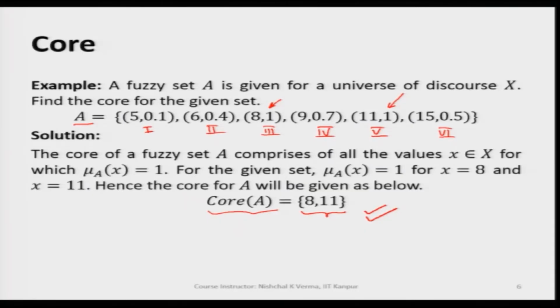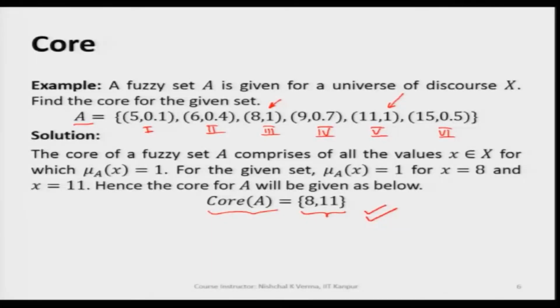It is very important to note that when we are writing either the support of a fuzzy set or the core of a fuzzy set, we only write the collection of the generic variable values. We do not write the corresponding membership values along with them. So, we only write the values of x, and that is how we get the support of a fuzzy set and the core of a fuzzy set.